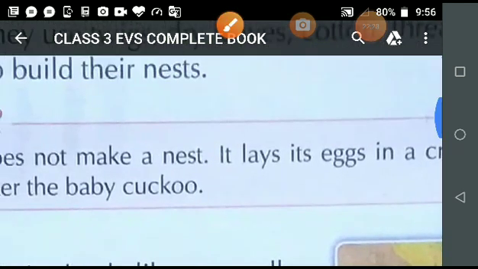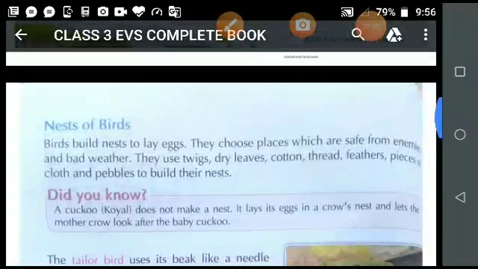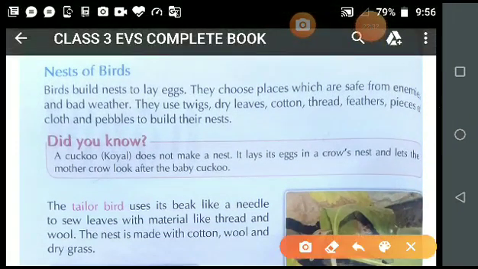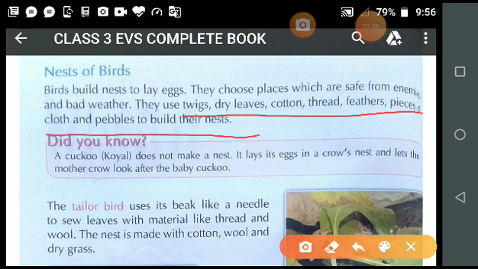For example, I underline it so that you can understand better. What are the materials used for making the nest? Twigs, I explained the meaning of twigs.